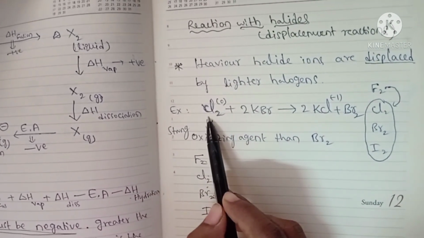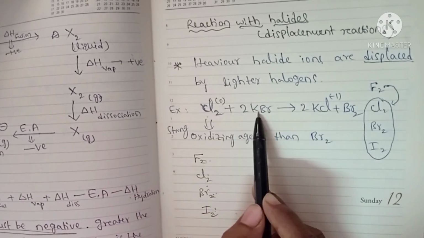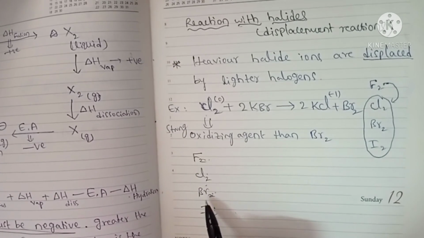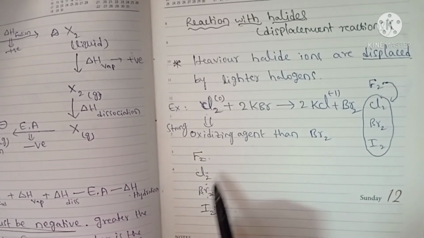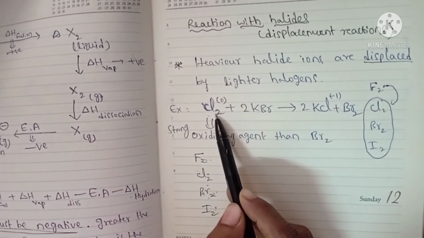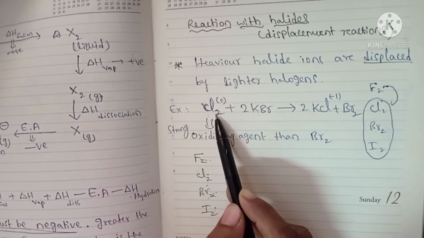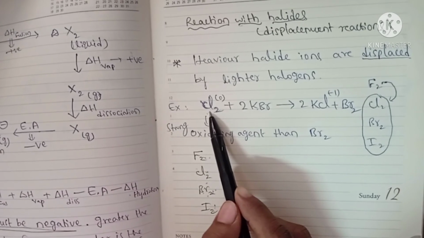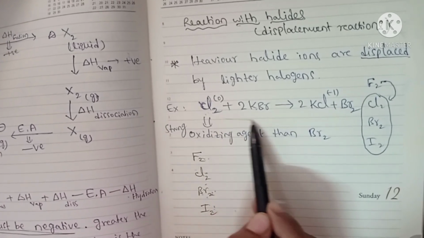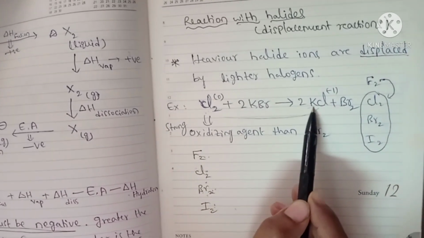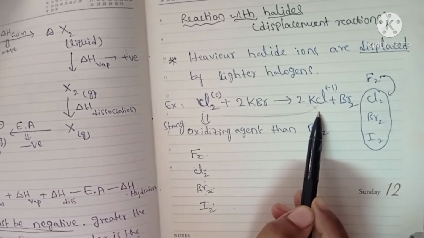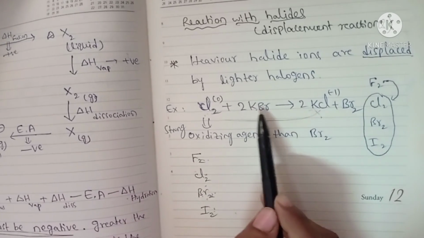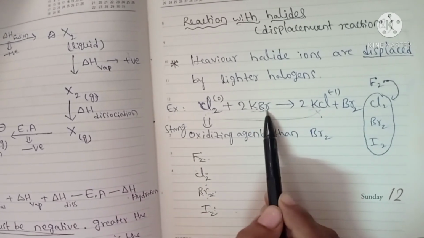For example, when chlorine reacts with potassium bromide, bromine lies below chlorine. Chlorine is a stronger oxidizing agent than bromine, so it is reduced. Cl2 is reduced to Cl minus in KCl, and bromide is oxidized.